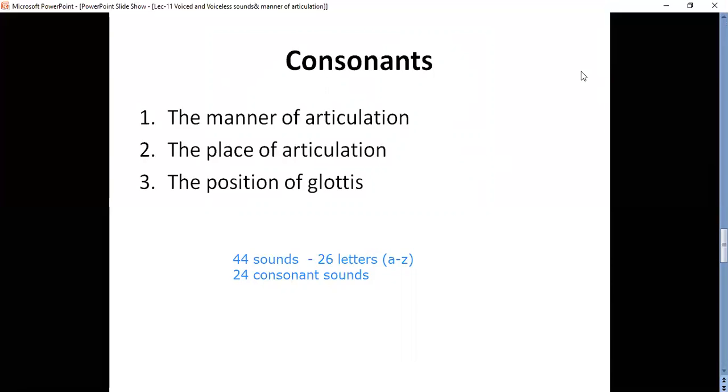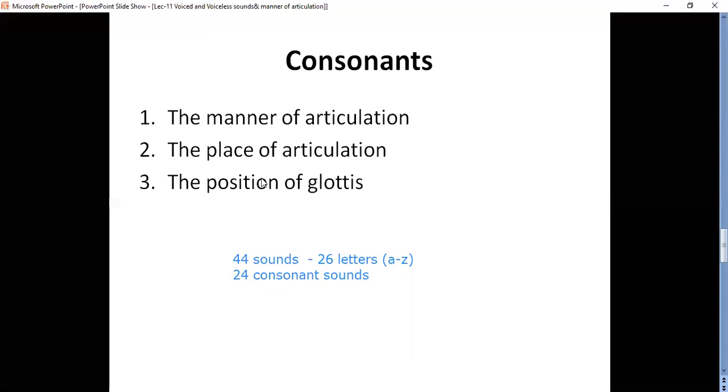And the third manner, in the vowels we have seen, there is no friction and there is no stoppage. The airflow is flowing in a manner. What's the manner? It is without any friction, very free flow of air, right? And the place of articulation.